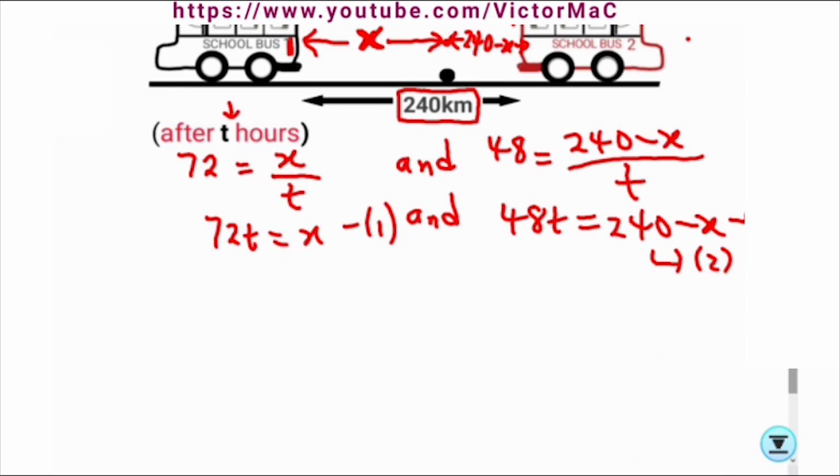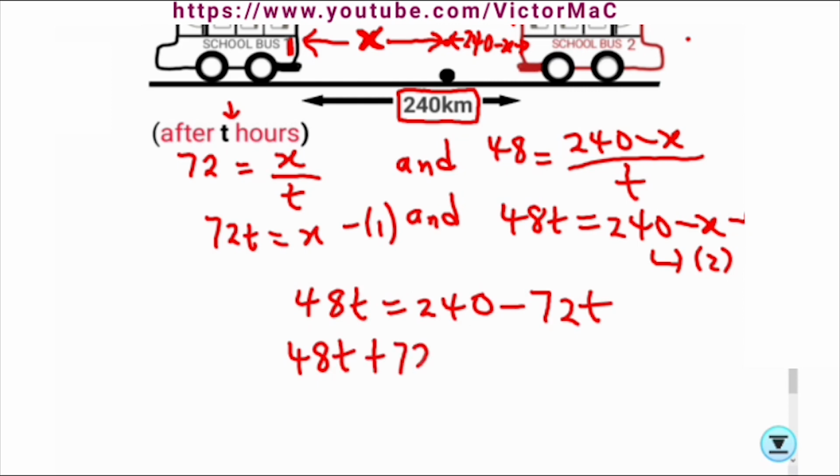So we are going to have 48t equals 240 minus x, and x now makes 72t. Collecting like terms, transferring 72t to the left hand side, we have positive 72t plus 48t to give us 120t.